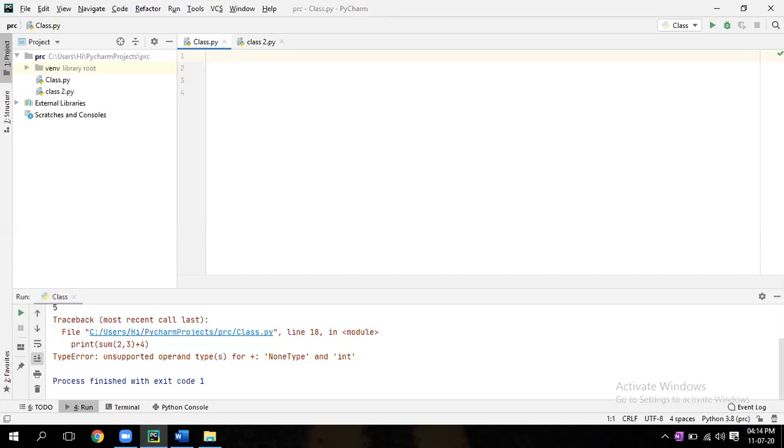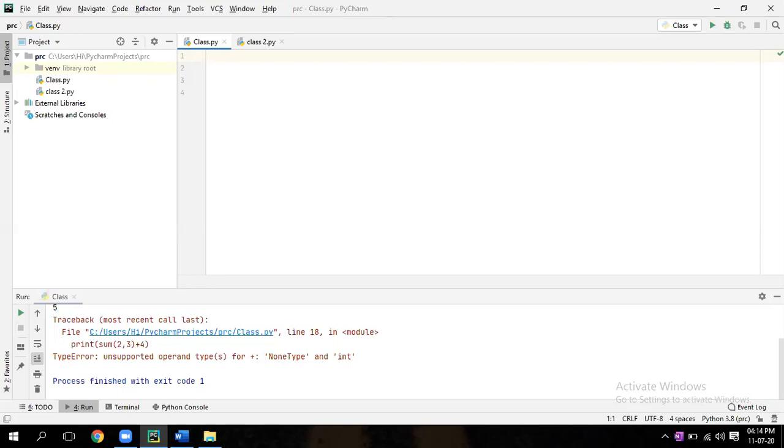So in function, we have the first topic was how to define a function. Second one is how to call a function. And third one is what is the difference between print and return, right? Yes.